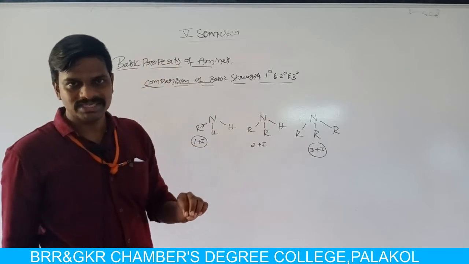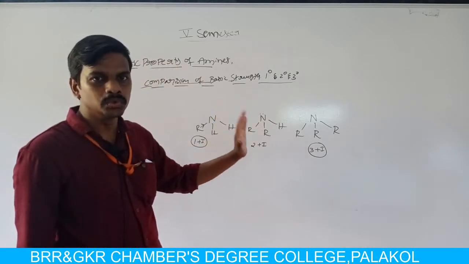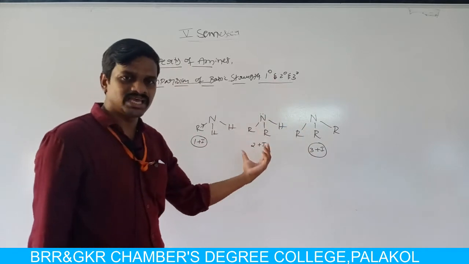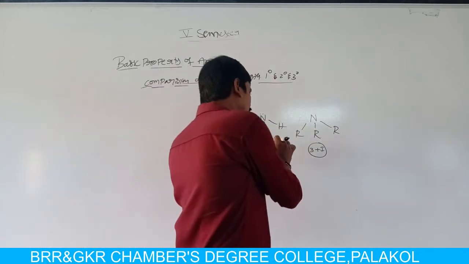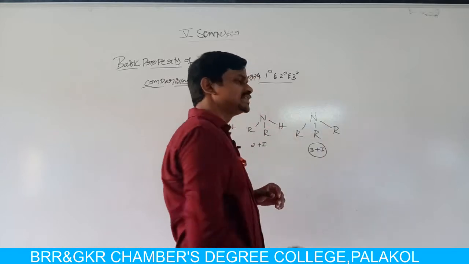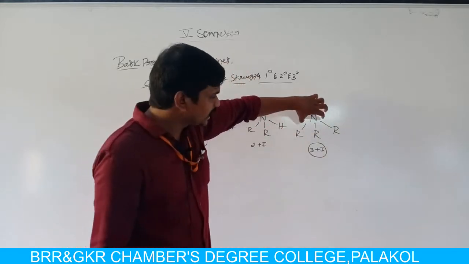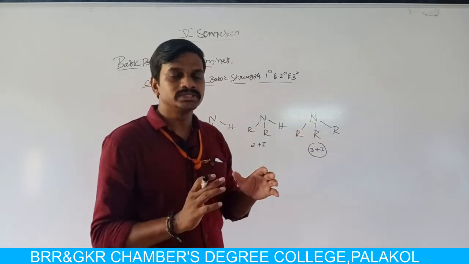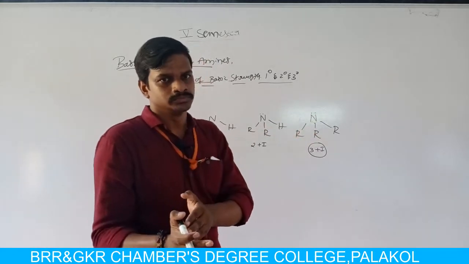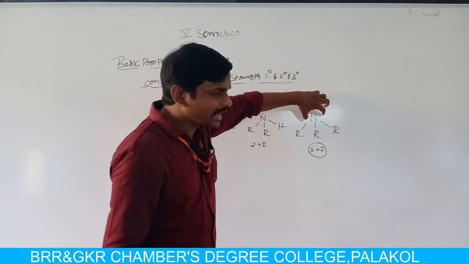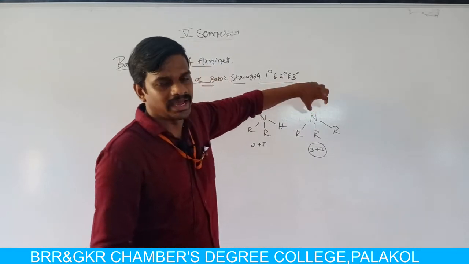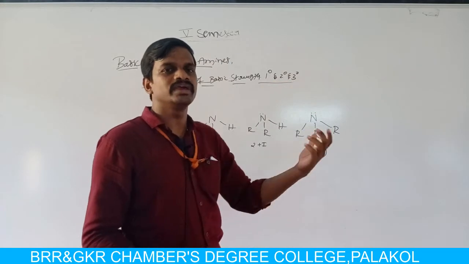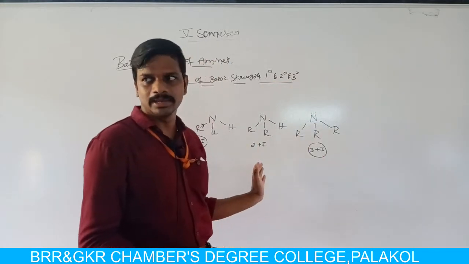Secondary amines are more basic than primary amines due to the excess electron density from two plus I effect groups. And in tertiary amine the nitrogen is attached to three alkyl groups. That means the nitrogen is attached to three plus I effect groups. So the electron density on the nitrogen atom is very high when compared to secondary amine.